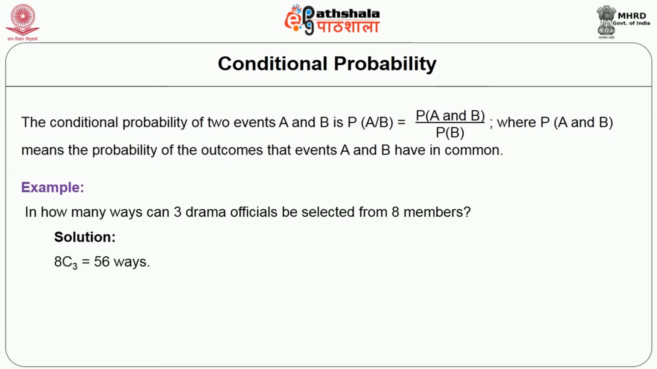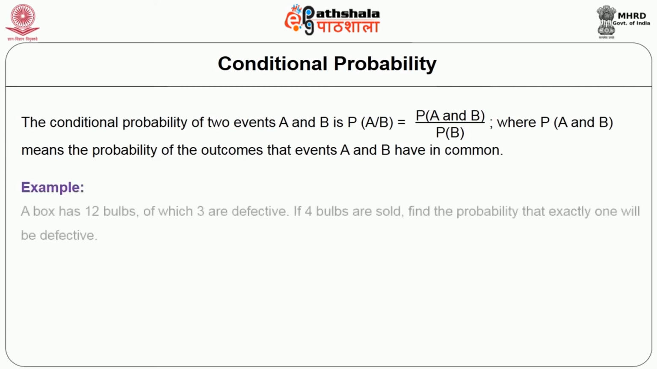You can represent 8 combination 3 is equal to 56 ways; you can find out the arrangements in a different way. Okay, so next example, let us move on to the next example. A box has 12 bulbs, of which 3 are defective. If 4 bulbs are selected, find out the probability that exactly 1 will be defective.